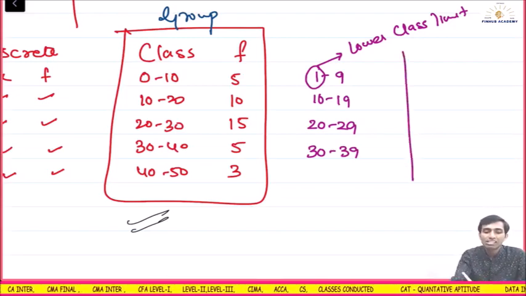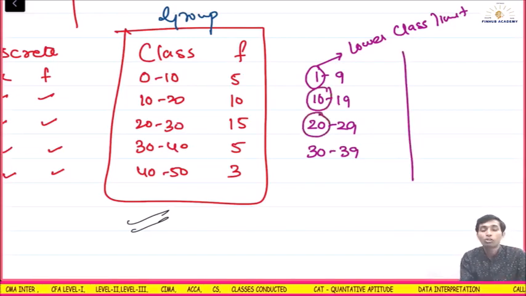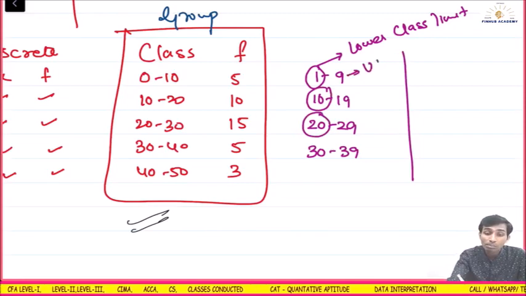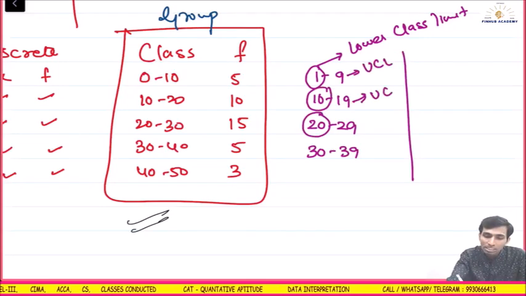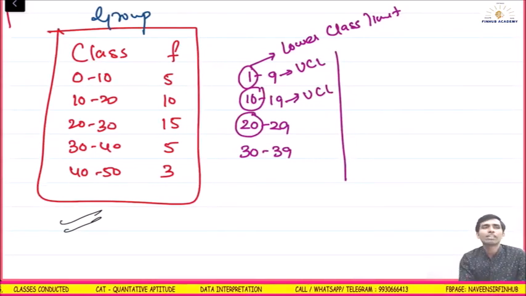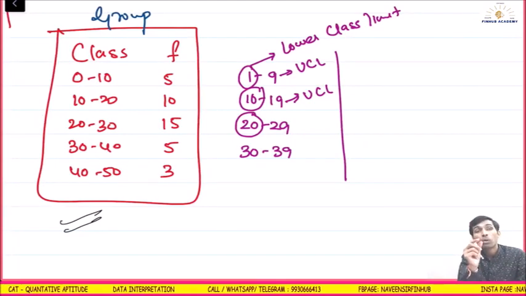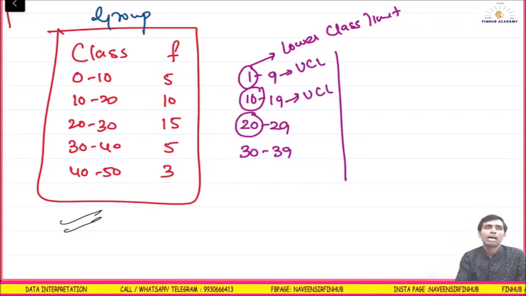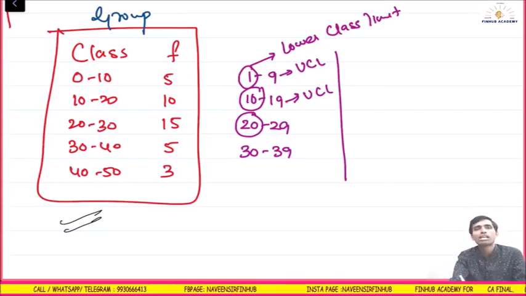Like I said, this 1 is called the lower class limit, 10 will be called the lower class limit, this 20 will be called the lower class limit. This is called the upper class limit. Limit is the word I am using. 19 is the UCL, upper class limit. Understood? So if I want to make it continuous, what is the gap between the classes? The gap between the classes is 1. 9 to 10 means the gap is 1, 19 to 20, the gap is 1. So what I do is divide that 1 between the two classes, so it is 0.5.